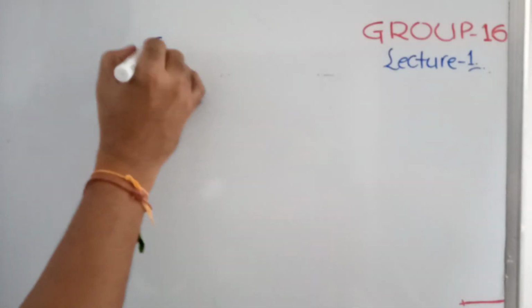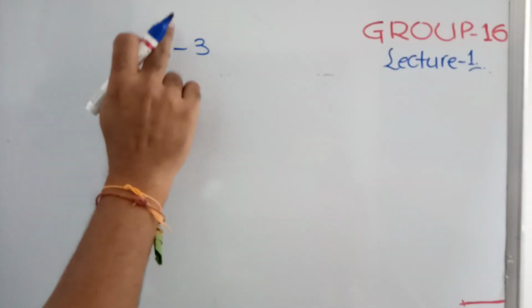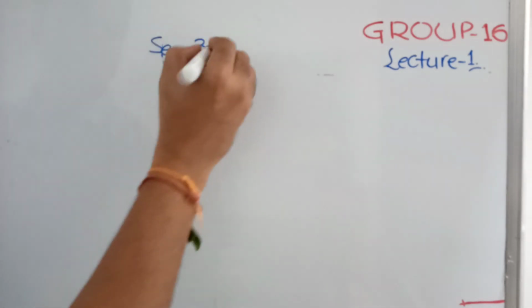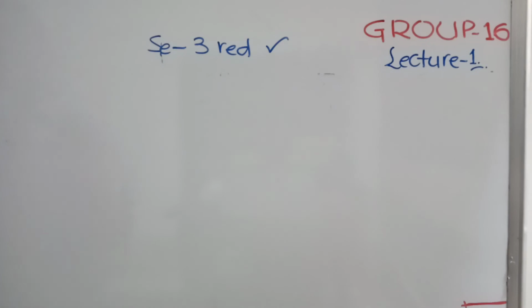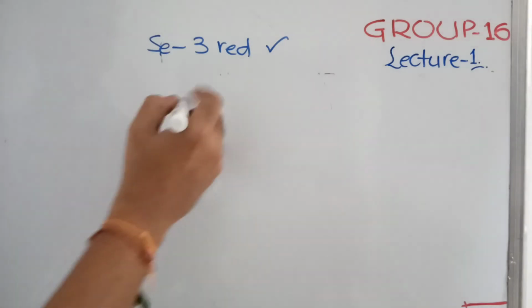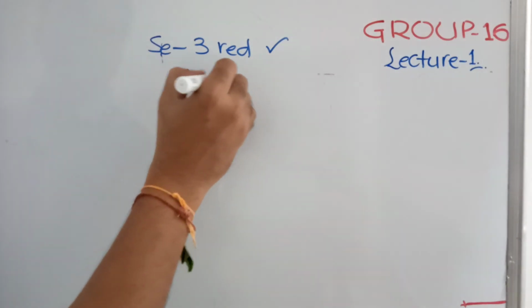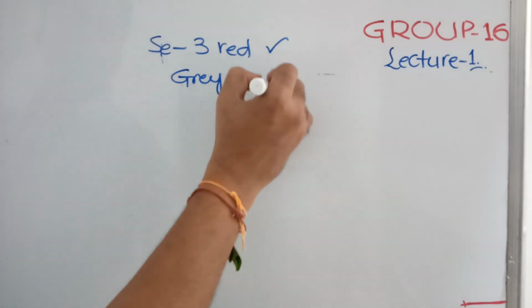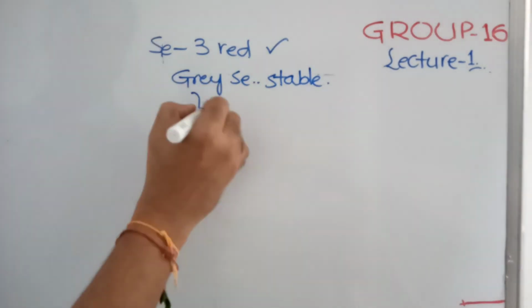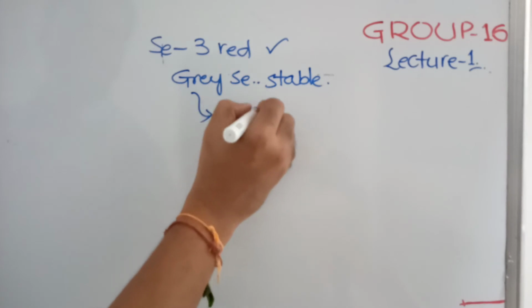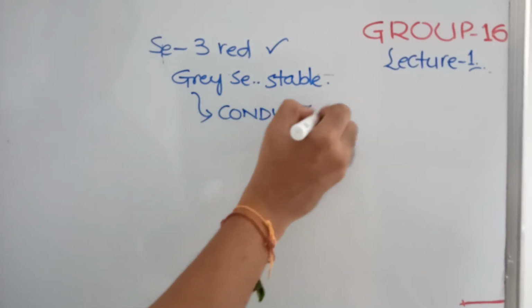Then coming to the remaining properties, selenium is available in 3 different forms, 3 red color forms, but the most stable is the gray one. Gray selenium is more stable, and gray selenium's specialty is that it is a conductor.